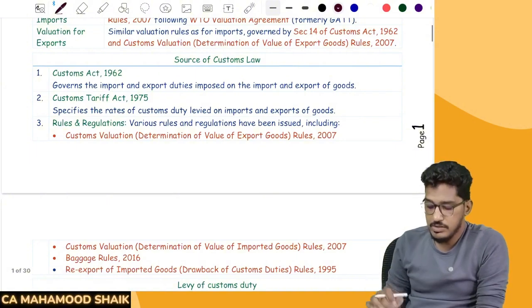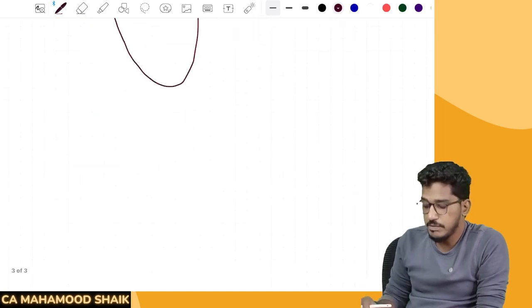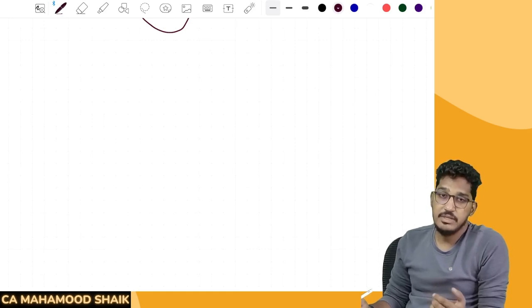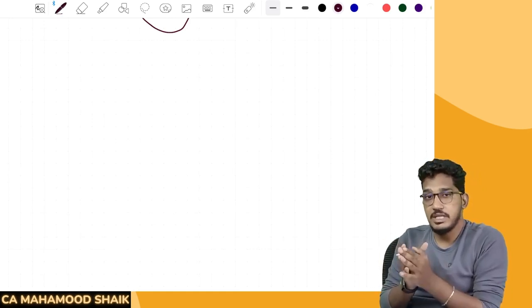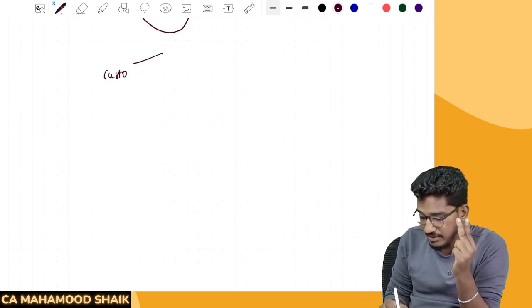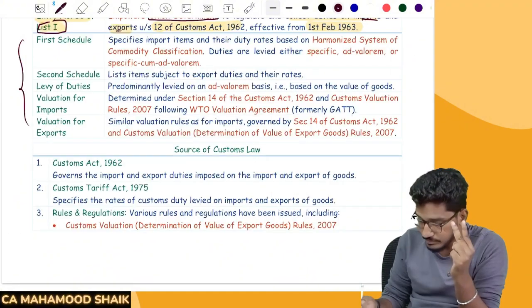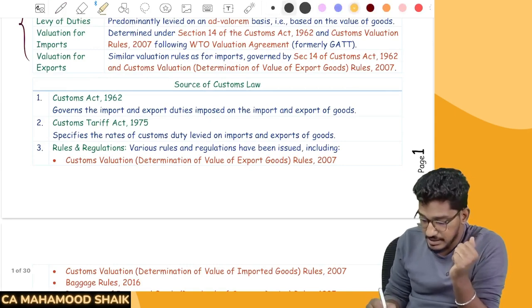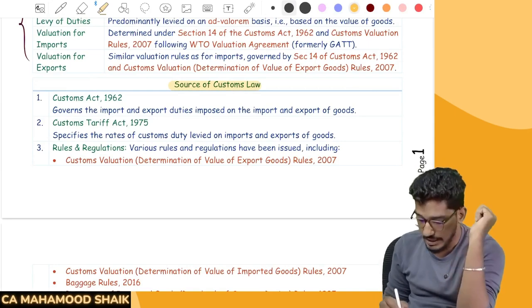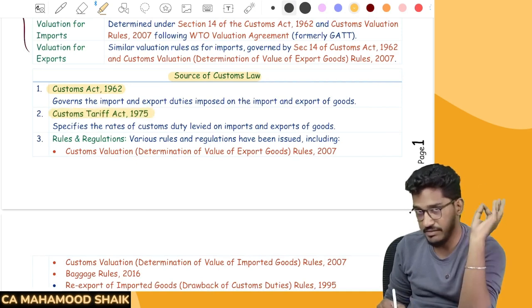Okay. Next, sir, what are the sources? All these remaining things, we'll come back to later. What is the source of customs law? Whatever provisions we are reading, we are reading from 2 acts. When I say we are discussing customs, those customs provisions have been taken from 2 acts. What are the 2 acts? One is the Customs Act and the other one is the Customs Tariff Act. So you can find it here. Number 1 is Customs Act 1962 and the other one is Customs Tariff Act 1975.